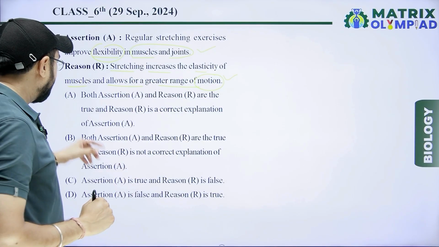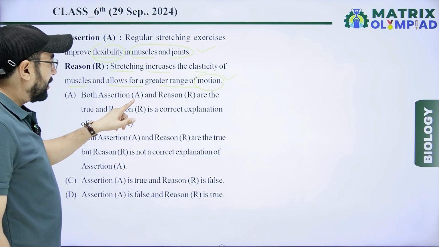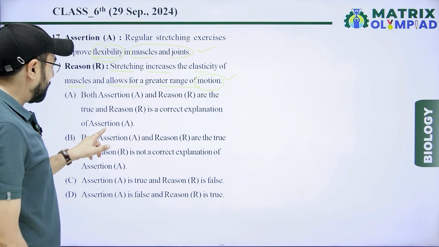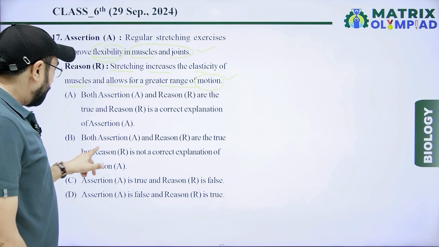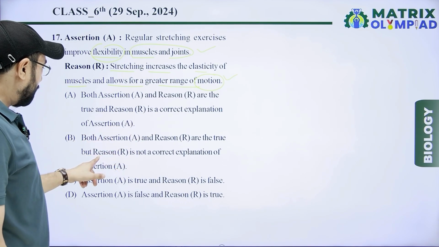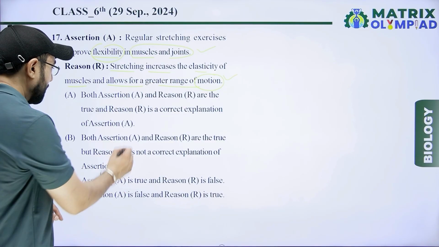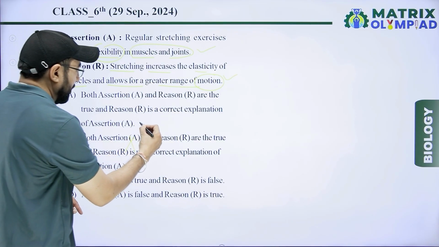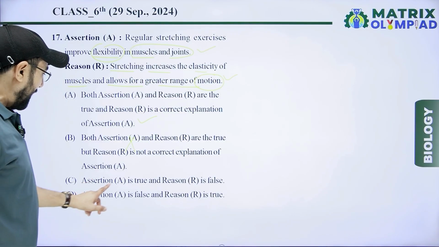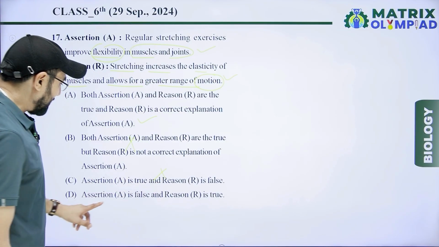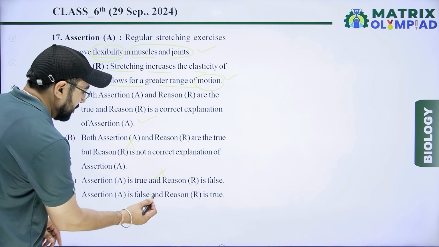According to the options, both assertion and reason are true, and reason is the correct explanation of A. Both assertion and reason are true, but reason R is not the correct explanation, that is wrong. Assertion A is true, reason is false, and assertion A is false.